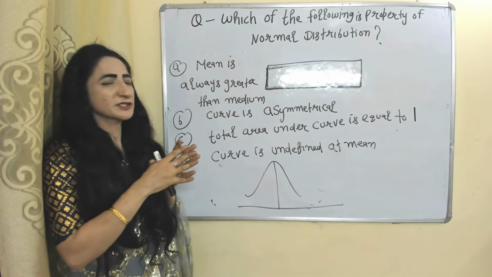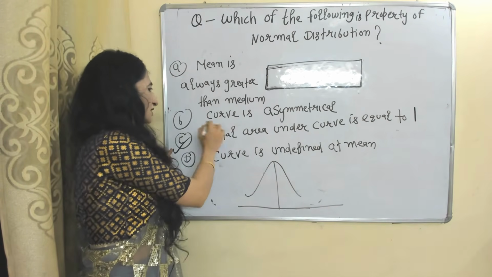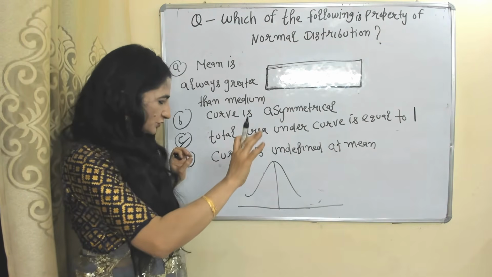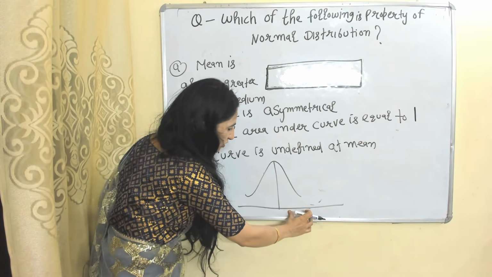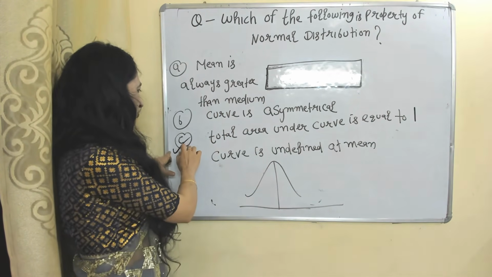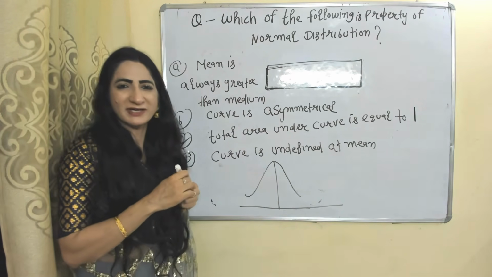Which of the following is a property of normal distribution? Our right option is C. Total area under the curve is equal to 1. This is a normal distribution curve. This area is 0.5. This area is also 0.5. Total area becomes equal to 1. So our right option is C. Total area under the curve equal to 1 is a property of normal distribution.